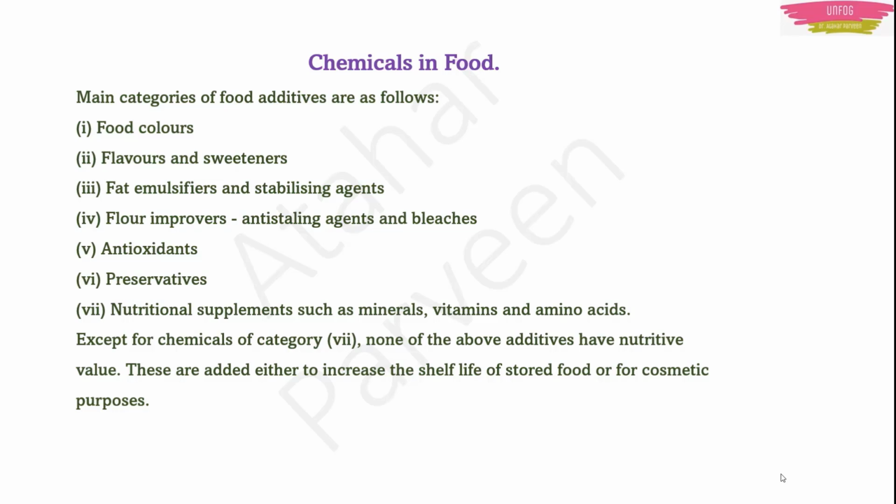So the moral of this story is that it is better to cook food at home and have it rather than having food from outside. Okay, once in a while it's okay, but we cannot do it again and again, because the chemicals which are added in the food we buy from outside are not helping us with the nutritional value. Instead, because they are chemicals, they may have a lot of side effects.